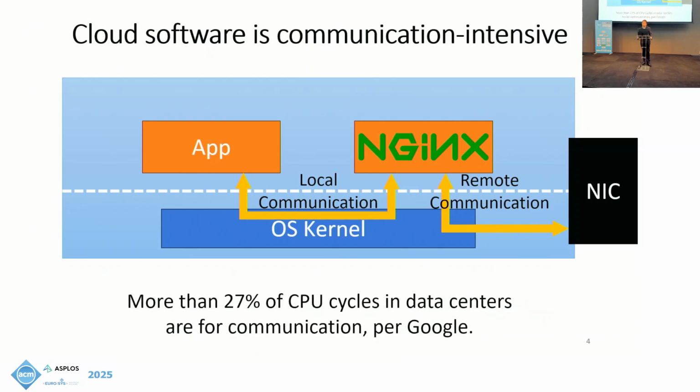According to Google's profiling, more than 27% of CPU cycles in data centers are spent in user space overhead related to communication, including data copy or serialization. And another 20% of cycles are spent in the kernel, many of which are for I/O. The data shows that communication overhead is significant in data centers. As a result, optimizing communication is critical to improving the efficiency of the cloud.